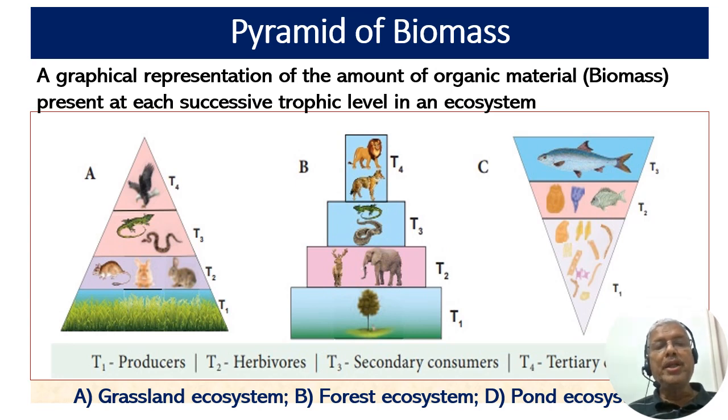So these are the pyramids of biomass. It is a graphical representation of the amount of organic material, that is the biomass, present at each successive trophic level in an ecosystem. Again, A represents grassland ecosystem, B forest ecosystem, and C an inverted pyramid for pond ecosystem.